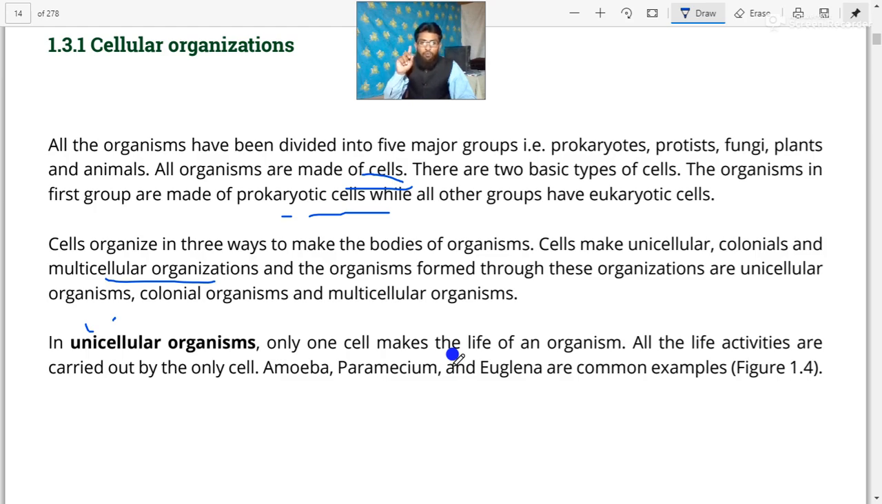Uni means one. Uni stands for one. Cellular means cell. So this organism is known as unicellular because the complete organism is made up of one single cell. All the life activities are carried out by the only cell. Dear cadets, all the life activities are carried by the only single cell, which is a complete organism. For example, amoeba, paramecium, and euglena are the common examples of the unicellular.